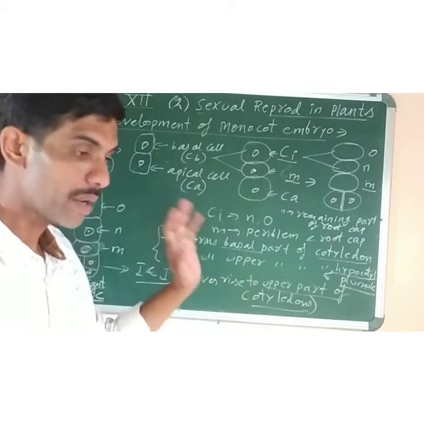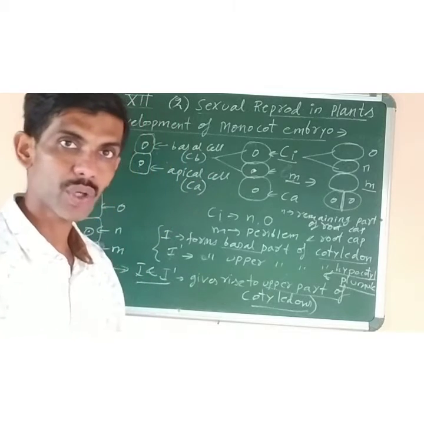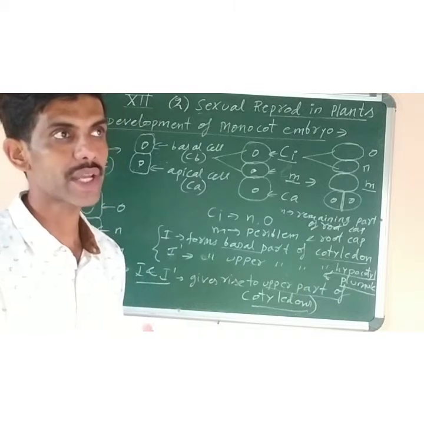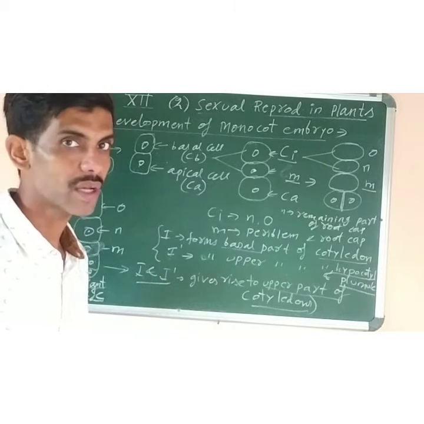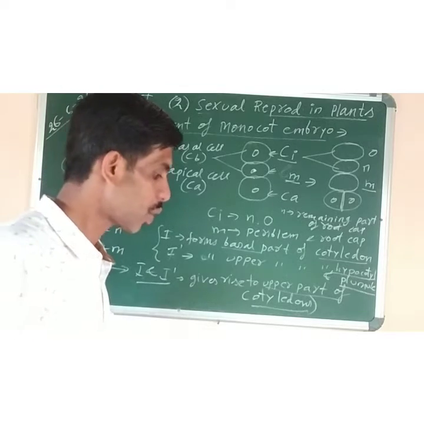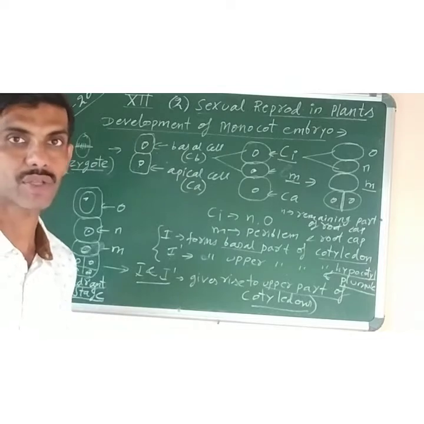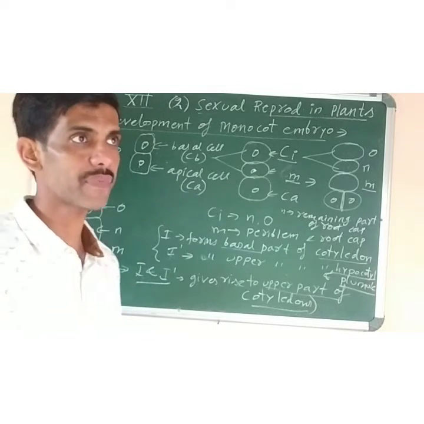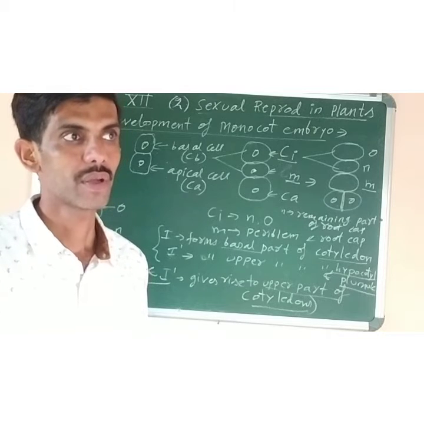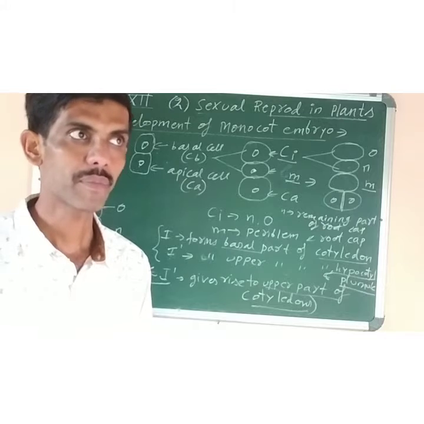In the maize plant, in the members of the grass family, the cotyledon is called scutellum. And what is coleorhiza? Coleorhiza is the protective cap present around the root cap, and coleoptile is the protective cap present around the plumule. Now next we have to do is what is parthenogenesis. It is there in the syllabus. Generally we find that after fertilization the zygote is formed, and the zygote develops into an embryo, and the embryo develops into a living plant.